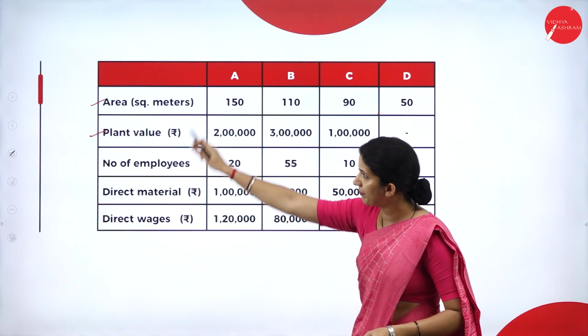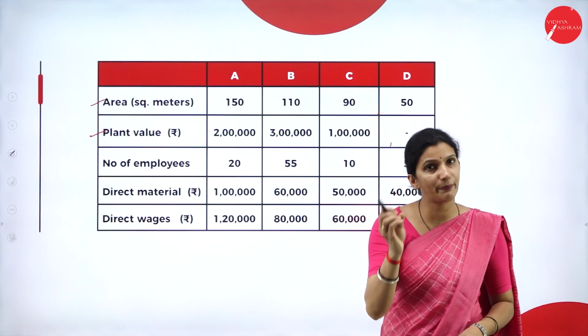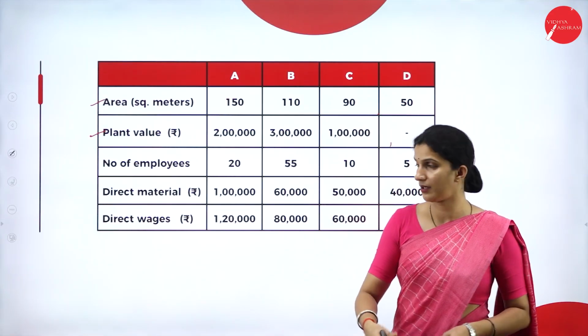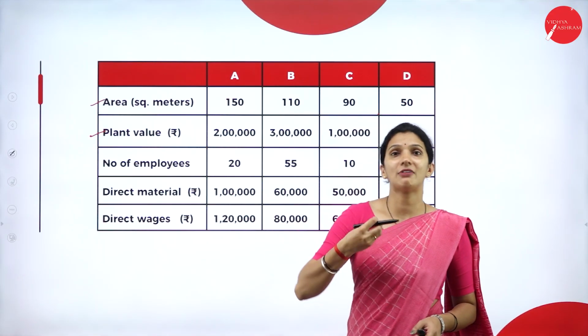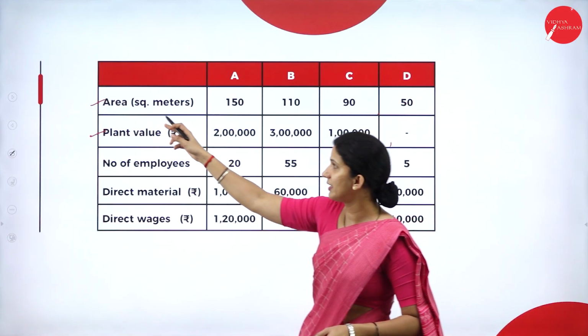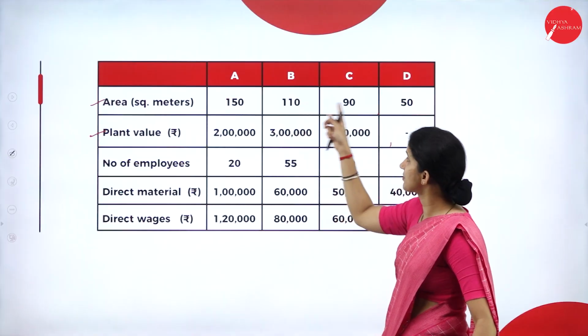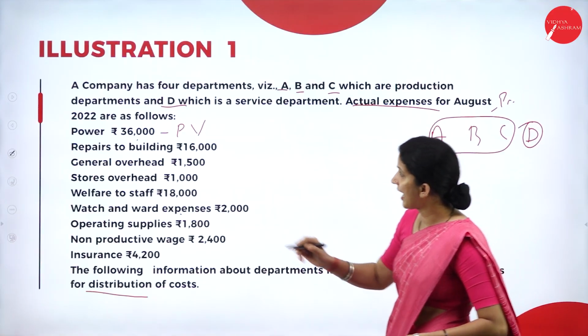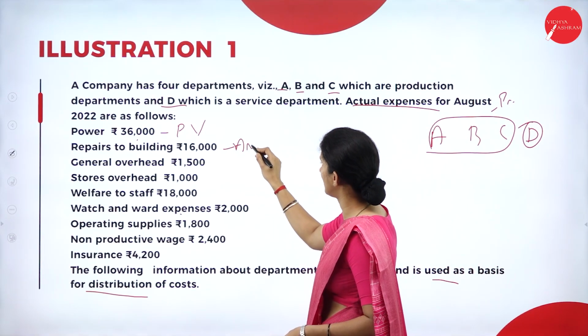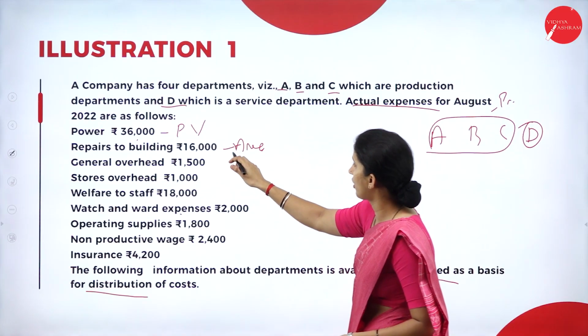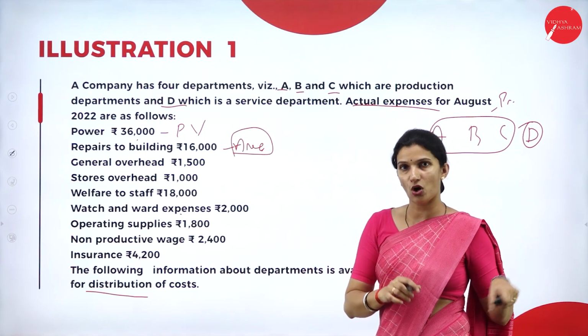If the value of building were given in this table, we could take that. But here we don't have it. Instead, we have the area, that is the square meters, the space occupied by each department. So that will be used to allocate this. So for repairs to building, your basis is the area occupied.